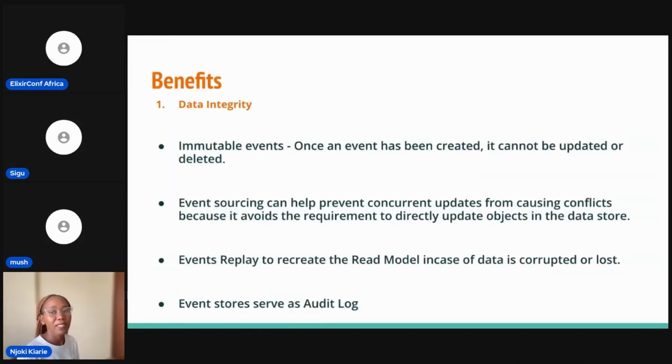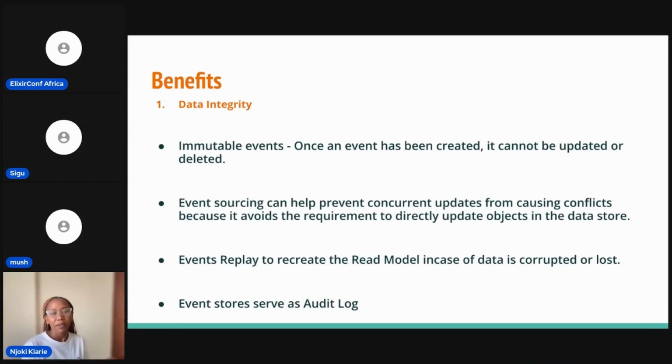So for me, some of the benefits I've seen where the CQRS pattern is concerned, one of them is data integrity. The fact that events are immutable, that once it has been created, you can't update or delete it. It's there for life. You can go back and see what happened. I find that comforting. Then something else is event sourcing can help prevent concurrent updates from causing conflicts because it avoids the requirement to directly update objects in the data store.